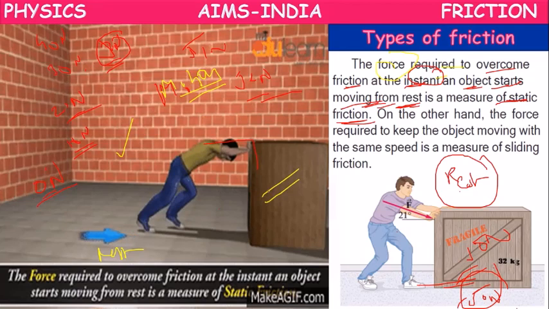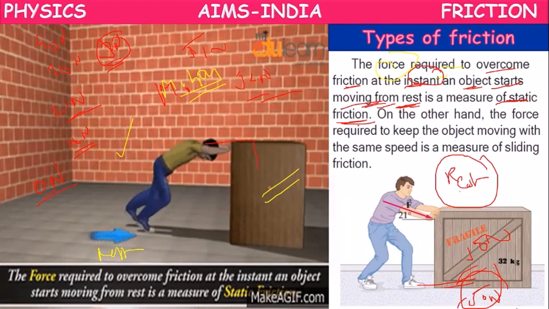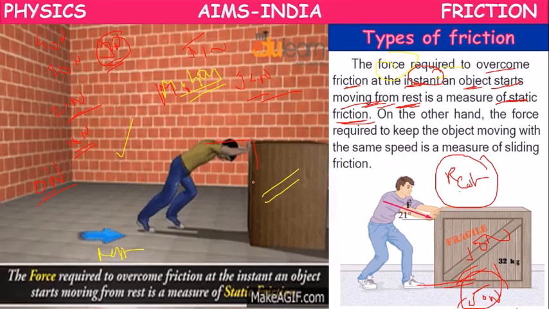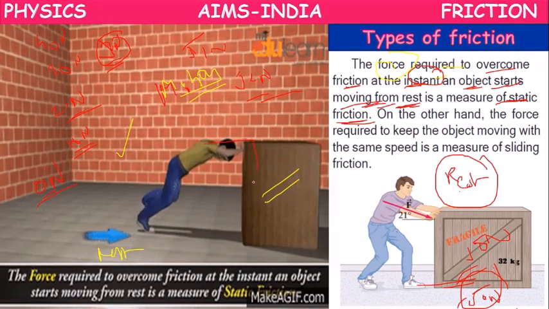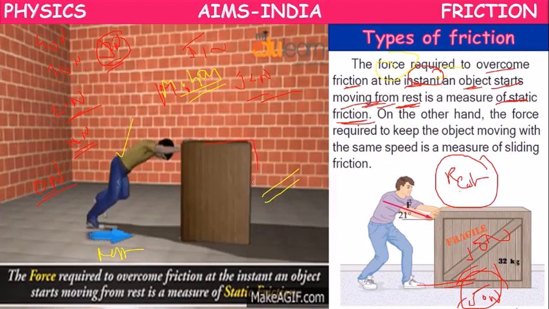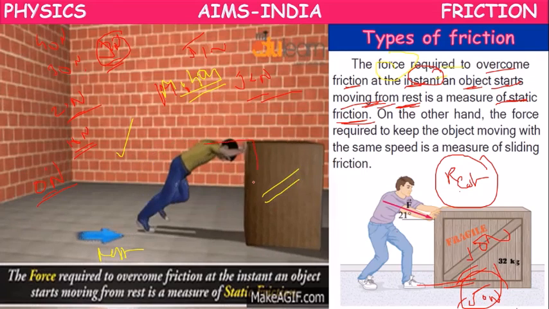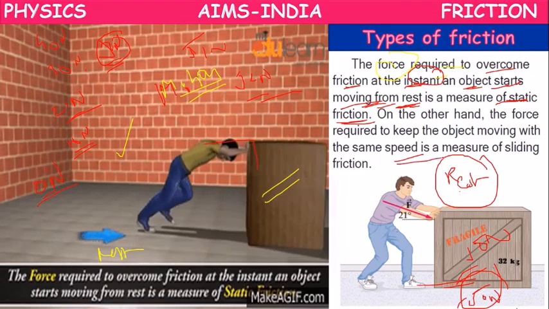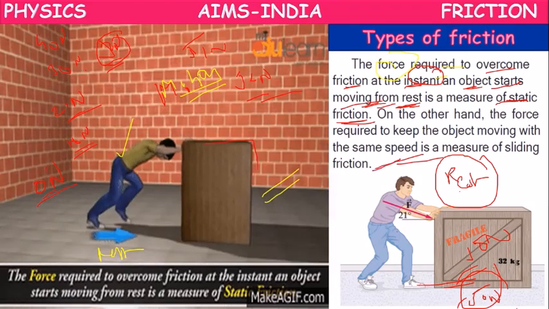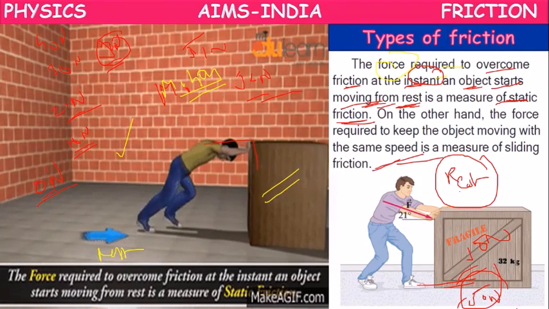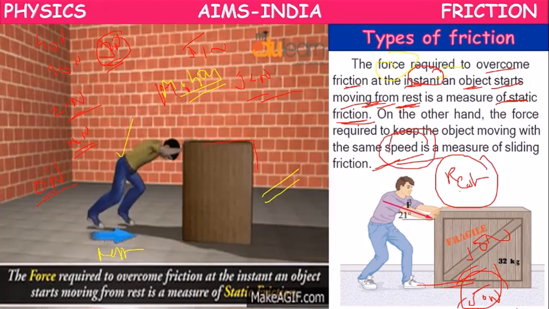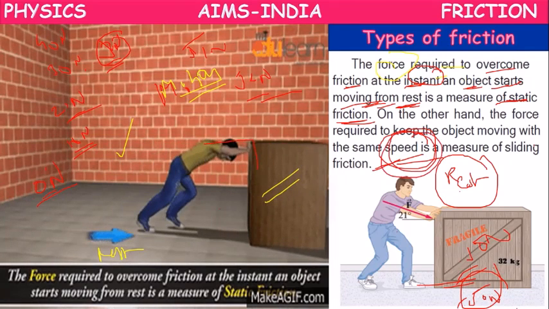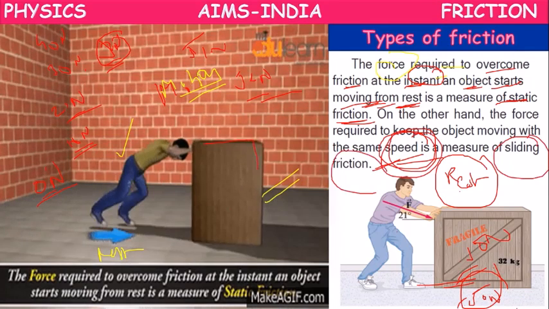Once the motion has started, we have to apply less force to move with the same speed. The applied force required to move it with the same speed, when it is already in motion, is called sliding friction.